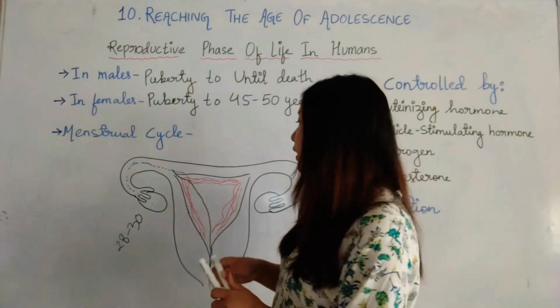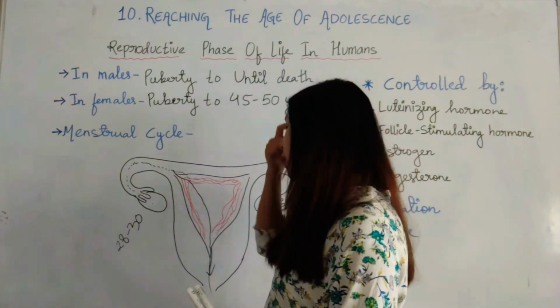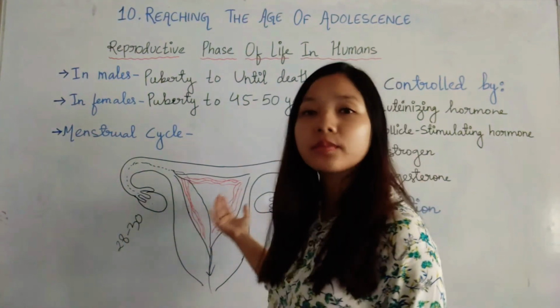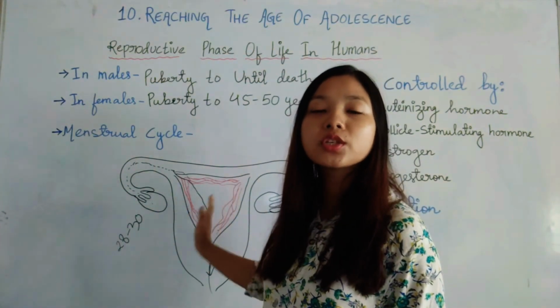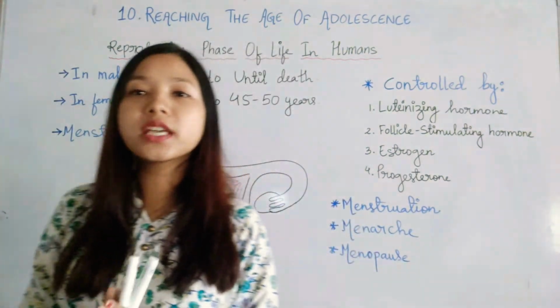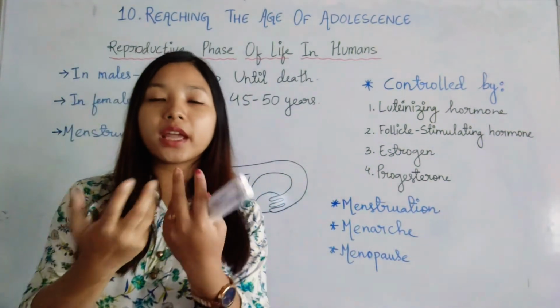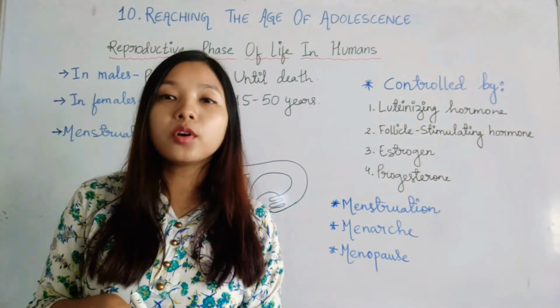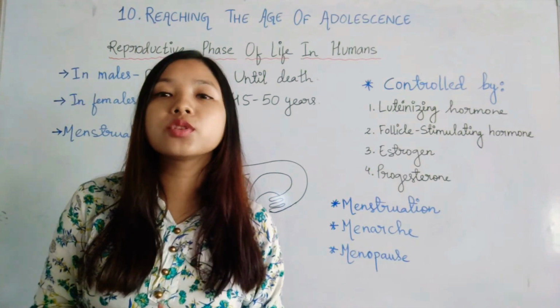Then if there is no implantation, what is the purpose of these newly formed tissues and blood vessels? They were made so that if fertilization takes place, they could accept the fertilized ovum or fertilized egg and provide nutrition to it.